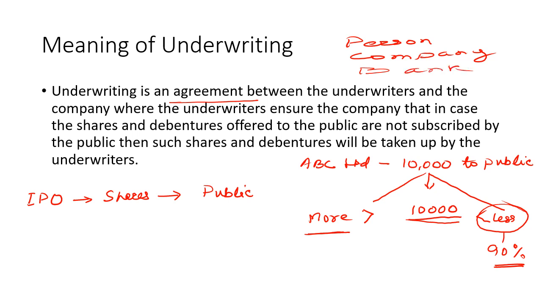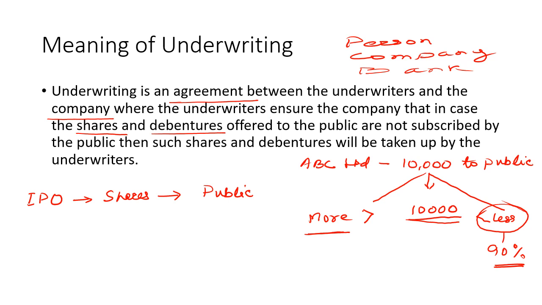It is an agreement between the underwriter and the company issuing shares, where the underwriter ensures the company that if the shares and debentures offered are not subscribed by the public, meaning subscribed but less than the issue, in that situation the underwriter will buy the remaining shares. This underwriting agreement is not only for shares, it is for debentures as well.